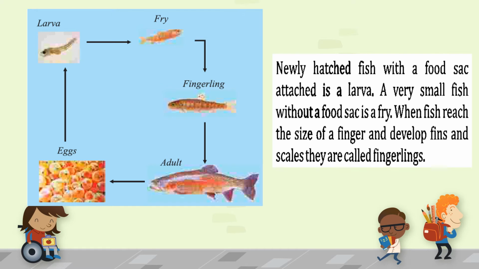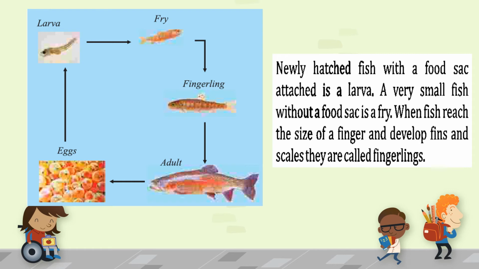The fry is a small tiny fish without a food sac, and when the fish reaches the size of a finger, it is called the fingerling. When the fingerling develops fins and scales, after some days it transforms into an adult fish. So these are the life stages of the fish.